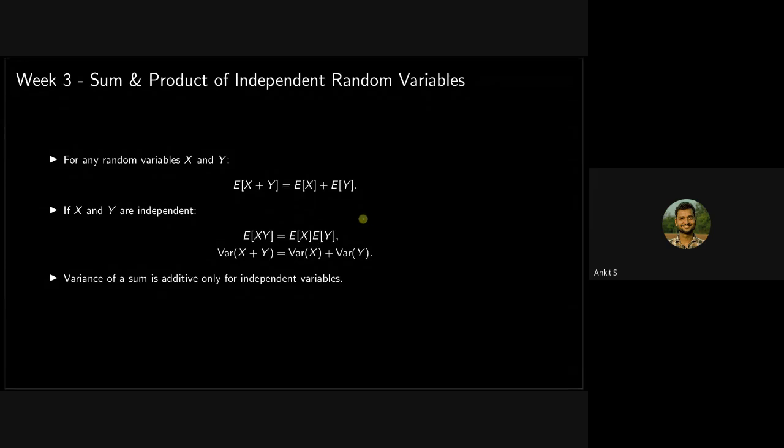You add the individual expected values and you get that. But the expected value of the product splits into the product of individual expected values only if x and y are independent.